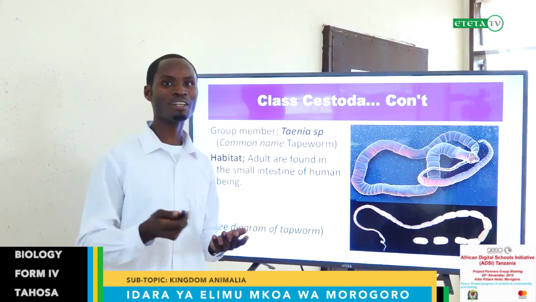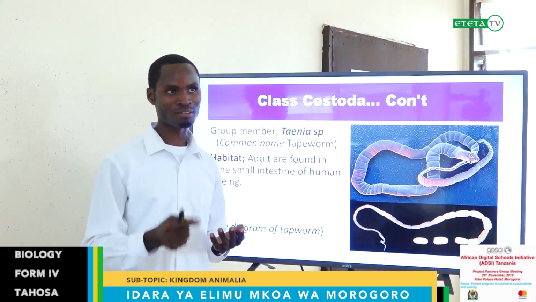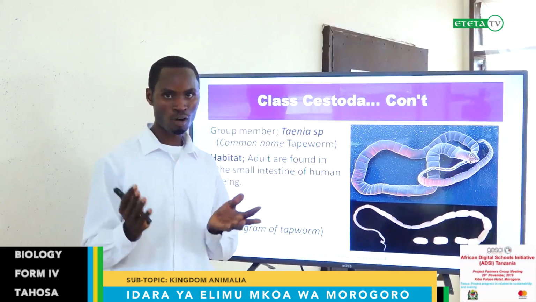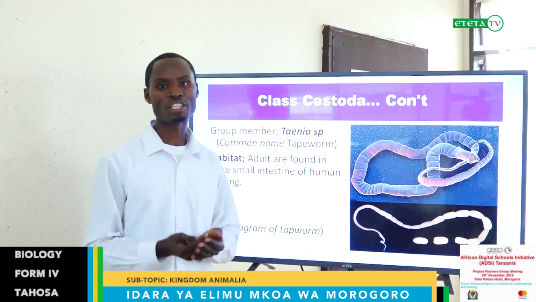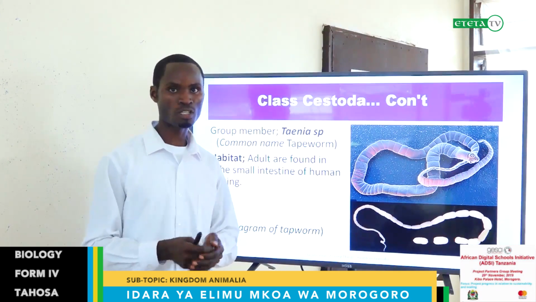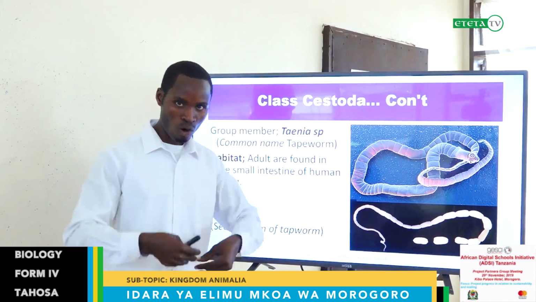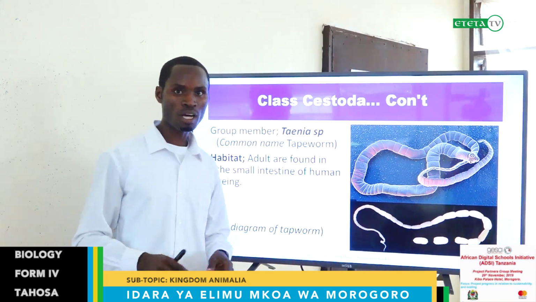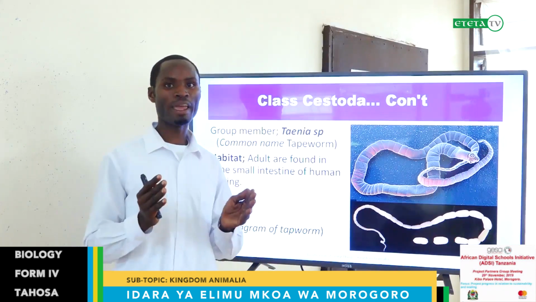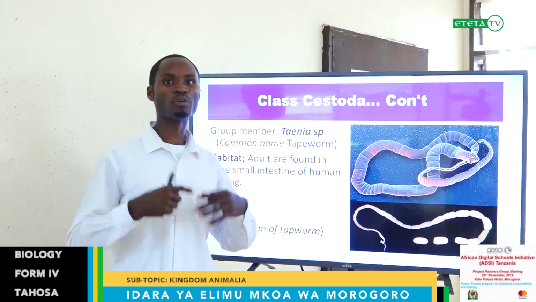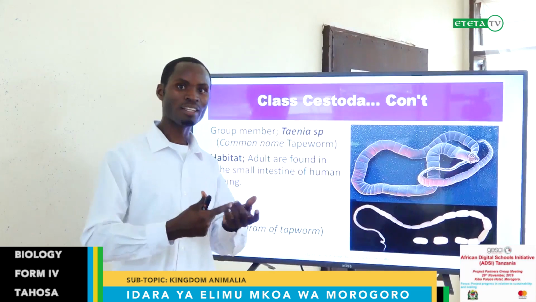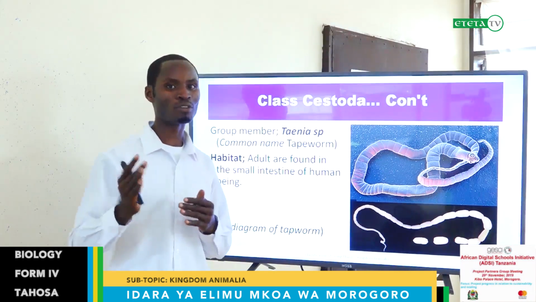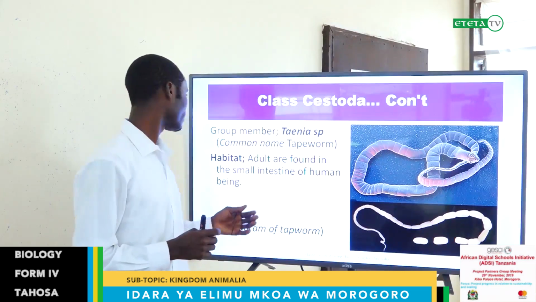Maybe sometimes there is no conducive environment for their reproduction when they are inside the host, so they have to produce eggs, go outside, either into another host, or into water, or into an environment. Then the eggs will fuse to produce another young, which can be taken to another host. That is the life cycle for most of the parasites.